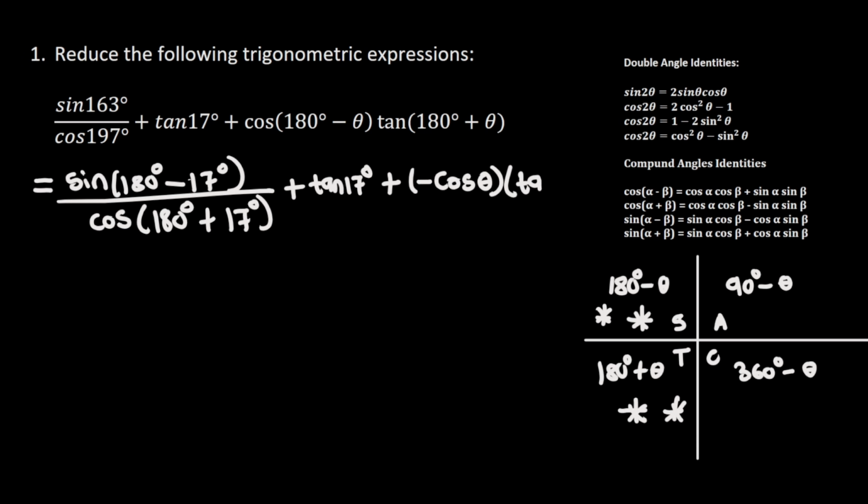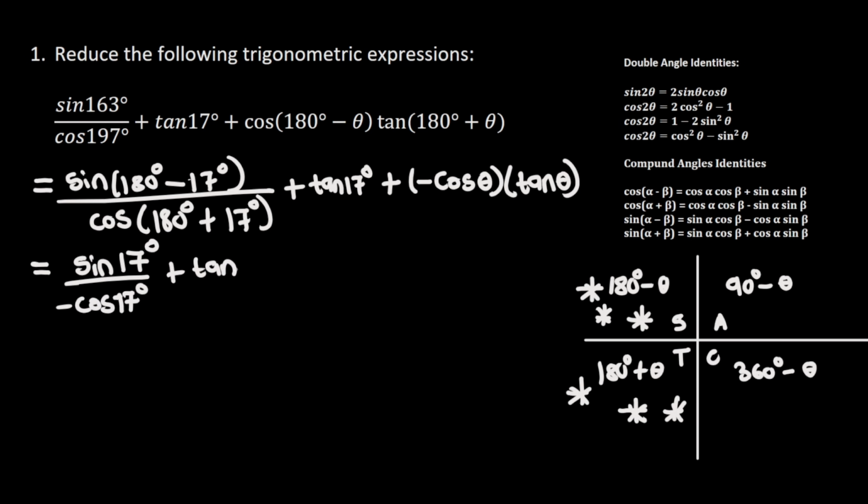where tan is positive. So this is going to be equal to, 180 degrees minus 17 degrees is here in the second quadrant, where sine is positive. So this will be positive, so this will be sine of 17 degrees. And then 180 degrees plus 17 is here in the third quadrant, where cos is negative,